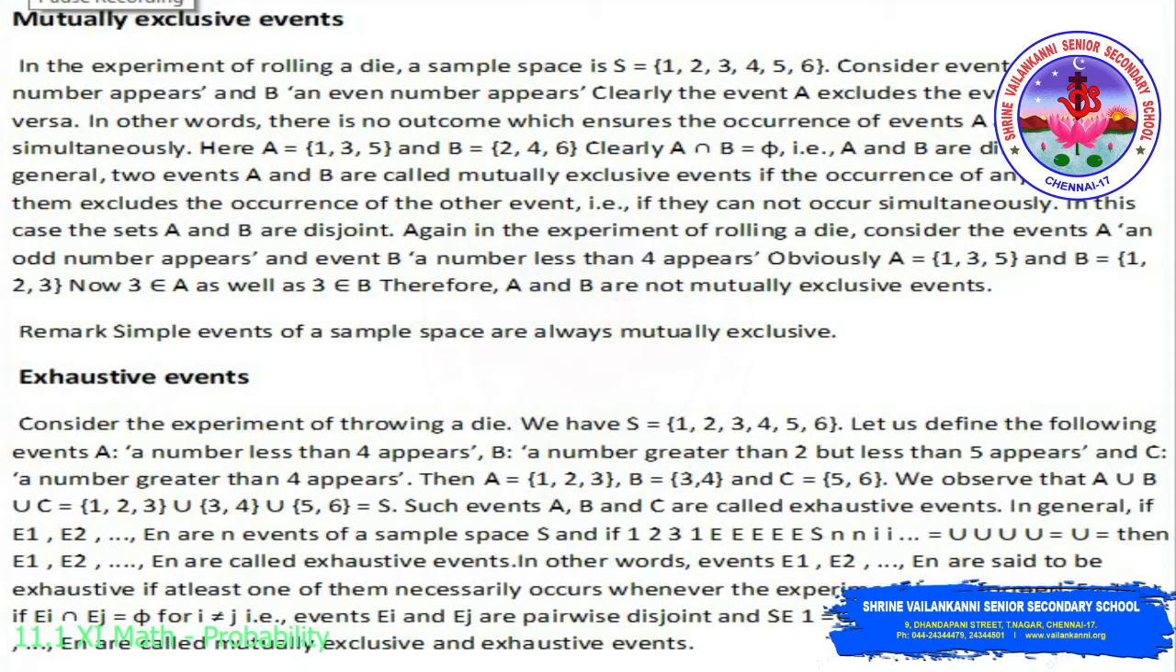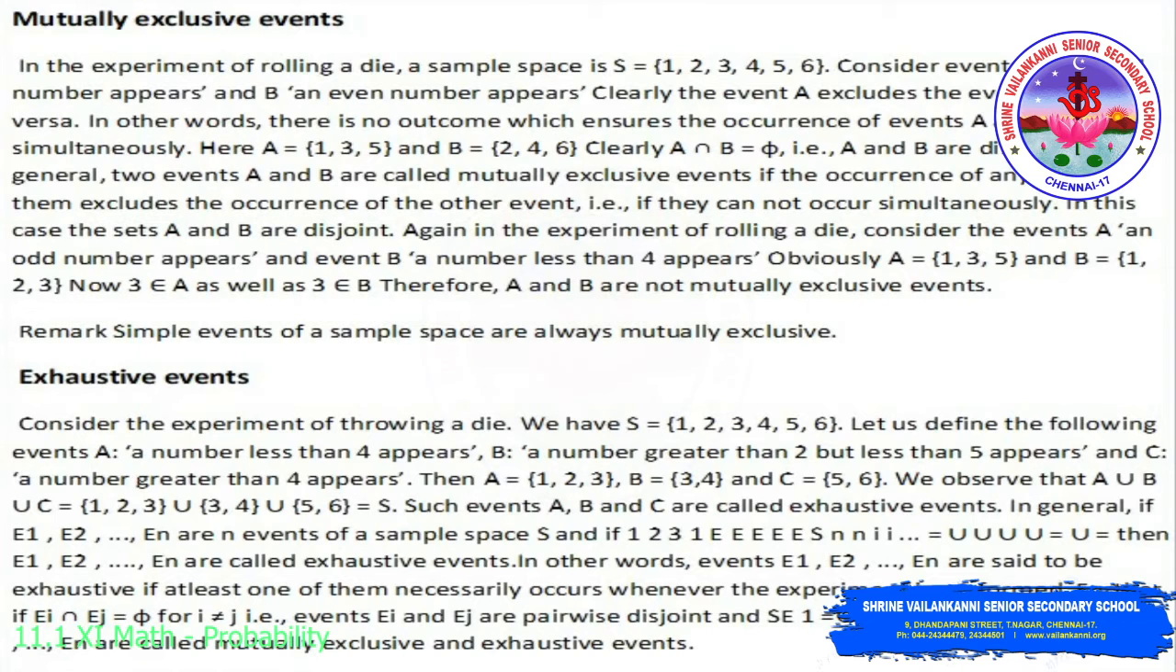Next, we are going to see mutually exclusive events and exhaustive events. In the experiment of rolling a die, the sample space S is {1, 2, 3, 4, 5, 6}. Consider the events A, an odd number, and B, an even number. The event A excludes the event B and vice versa. In other words, there is no outcome which ensures the occurrence of events A and B simultaneously. Here A is the odd numbers 1, 3, 5 and B is the even numbers 2, 4, 6. A intersection B has no common element, so we get the empty set phi. That is, A and B are disjoint sets.